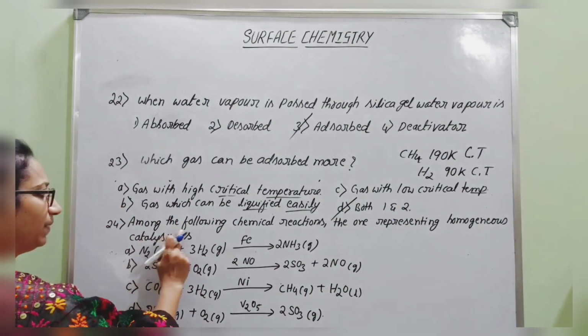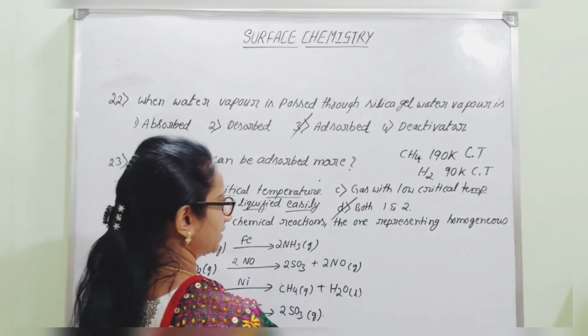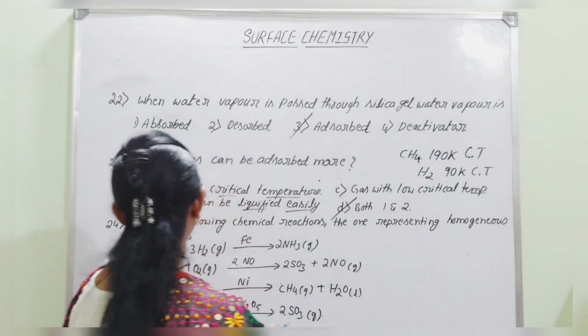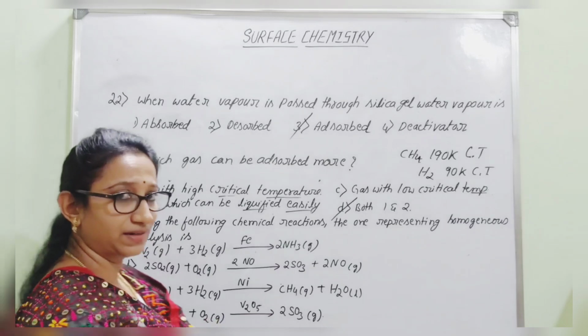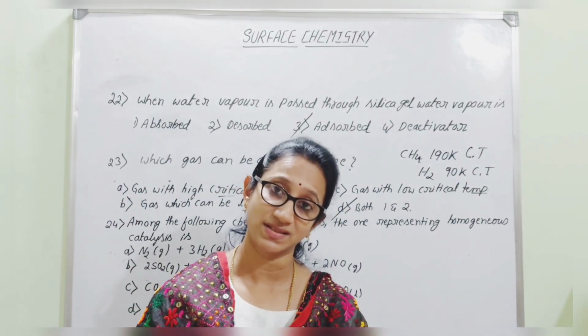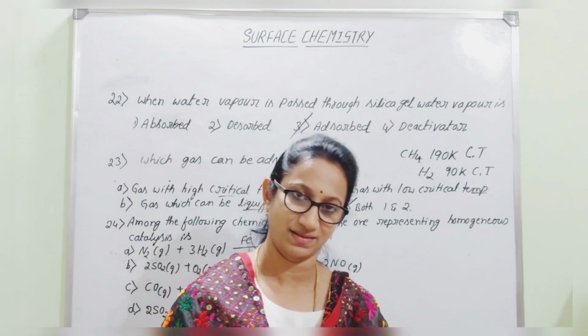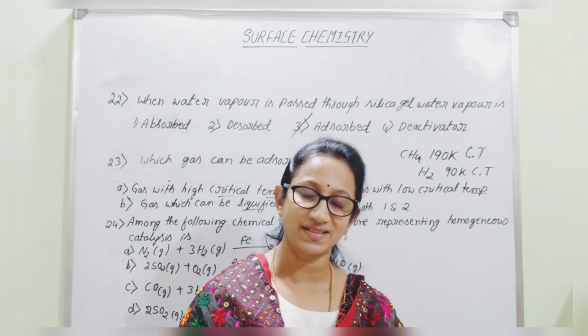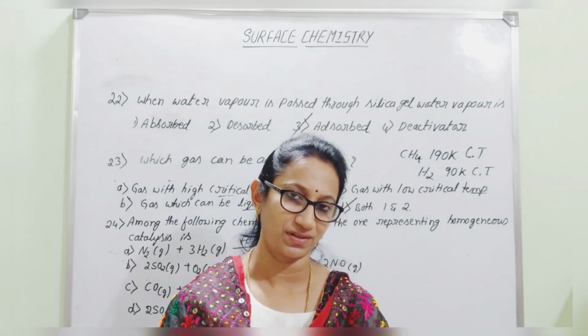Next question. Among the following chemical reactions, the one representing the homogeneous catalysis. Here, if you consider the catalysis process, the process which involves the presence of a catalyst is nothing but catalysis. There are two types of catalysis process, homogeneous and heterogeneous.